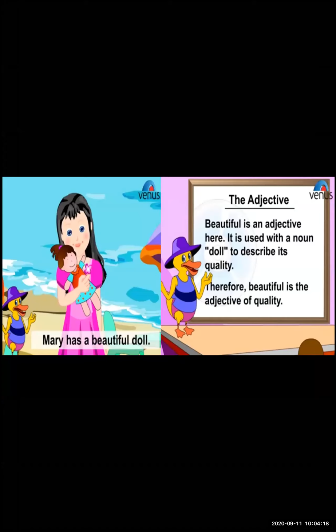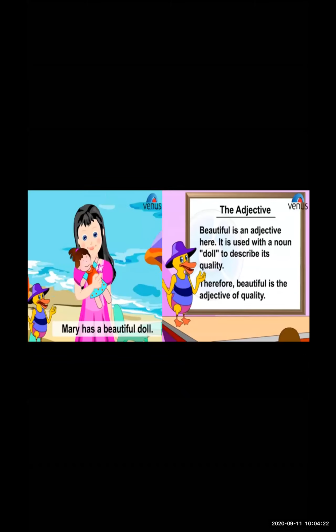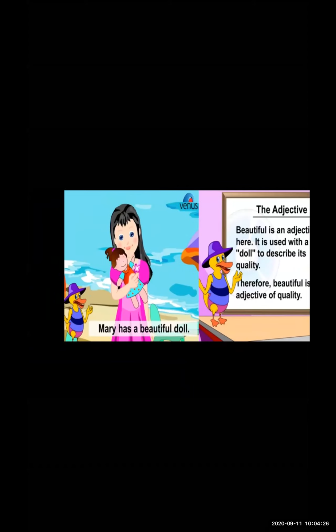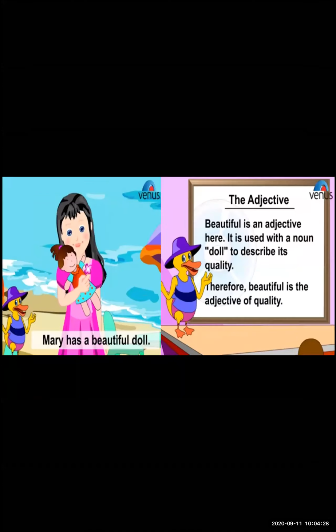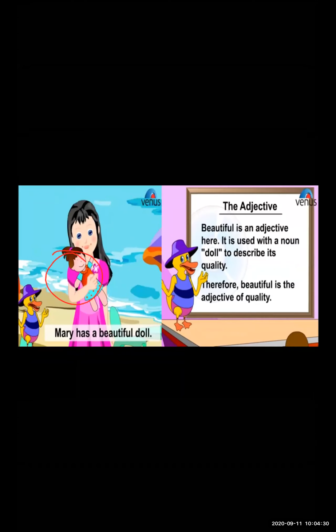Now here, the sentence is Mary has a beautiful doll. So here we are talking about the doll. The doll is very pretty, very soft, very beautiful. All these words I have used to describe that doll. The doll is beautiful, soft, pink.